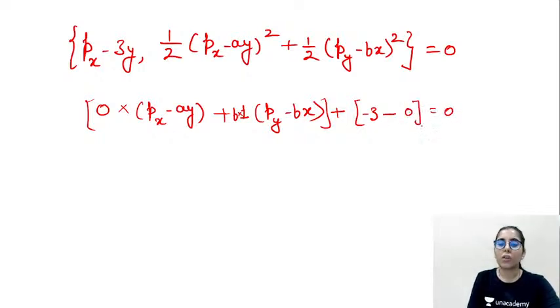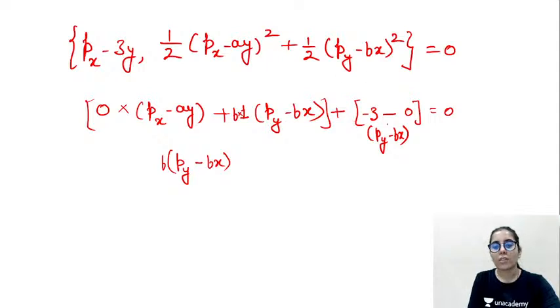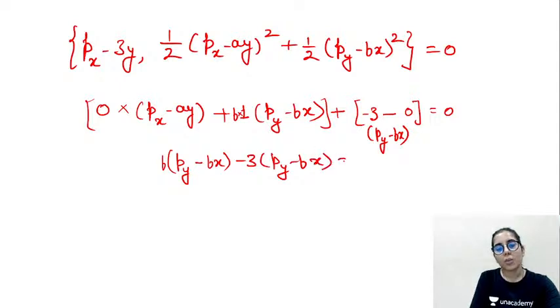So this is what we are going to get. It's going to give us (py - bx) common, (py - bx). And one more thing, guys: we have taken the first one with respect to y and the second one with respect to py, so we will be getting (py - bx) here as well, at this place, along with minus 3. So minus 3 (py - bx), and that's going to be equal to 0.